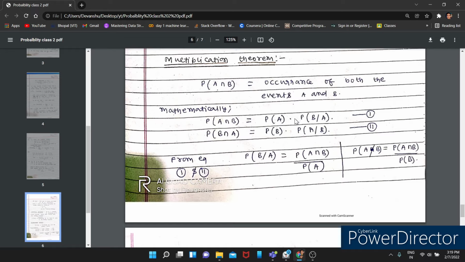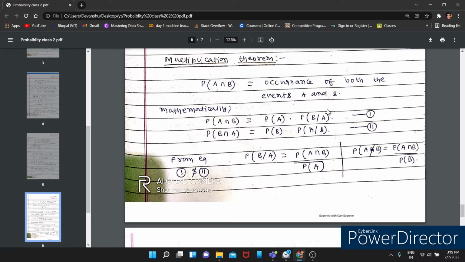Look at it again. How can you say that A and B both have happened? You can say it on the basis of this: the probability of A, and the probability of B when A has already happened.